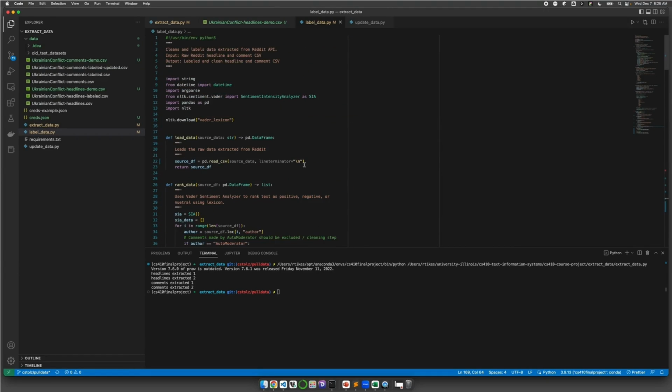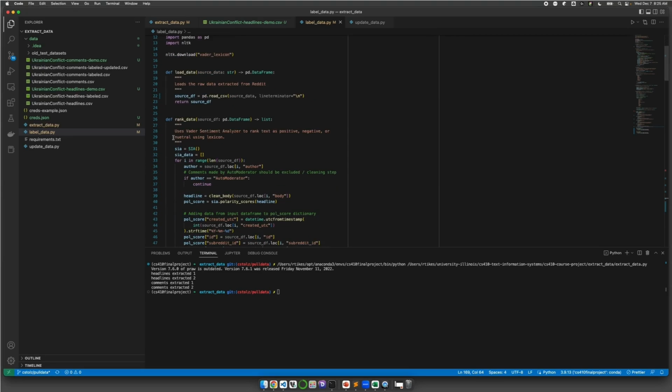So this stage is label data. It leverages the NLTK toolkit and the Vader lexicon. And there is a data cleaning stage as well, which is done throughout this rank data function.